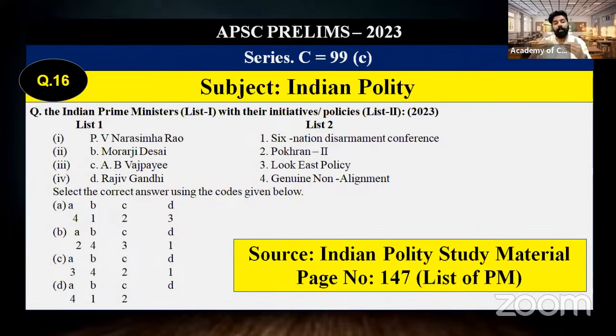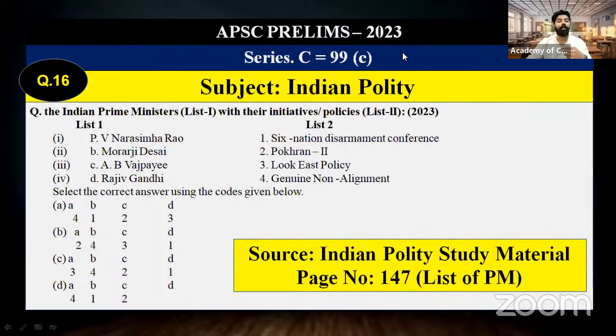Next one is on the Prime Minister, the most important event that happened in their tenure. As we have analyzed the previous year APSC questions, we have understood that every year they ask such a question about an event of a Prime Minister: during whose Prime Ministership a particular event happened. Because of that, in our Assam polity material, we have given a list of Prime Ministers of India and the major events that happened in their period.